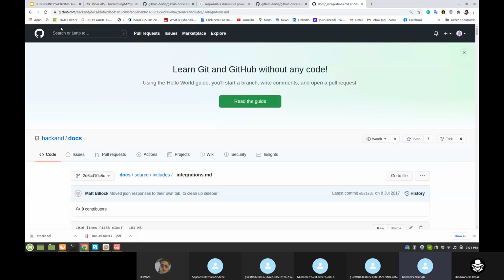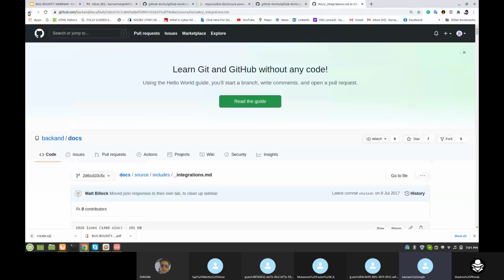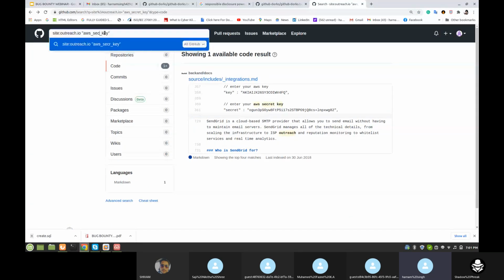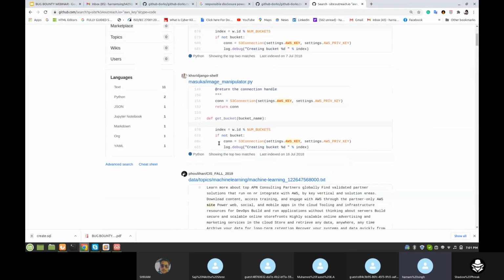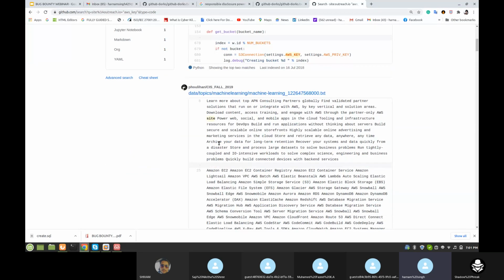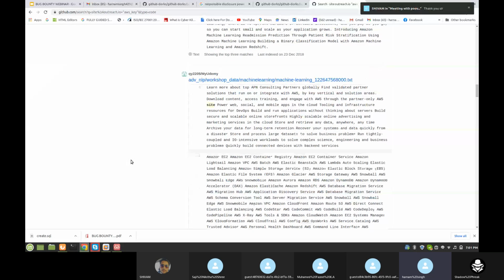Let's find some other things. AWS key only. AWS key, there are 18 code results. Open all 18, and with good luck, you will definitely find some information and API key. And this is all bot.